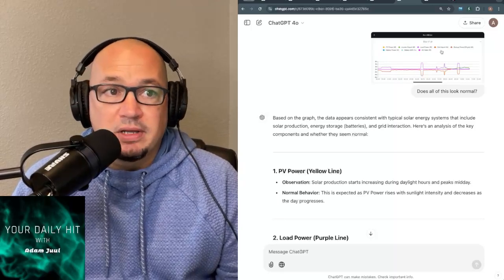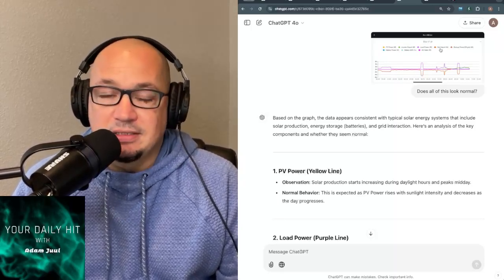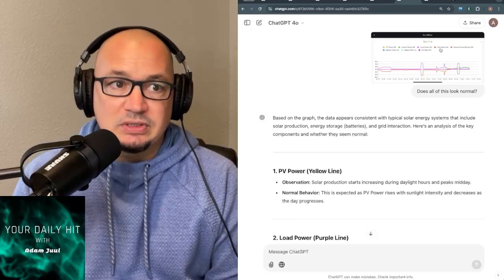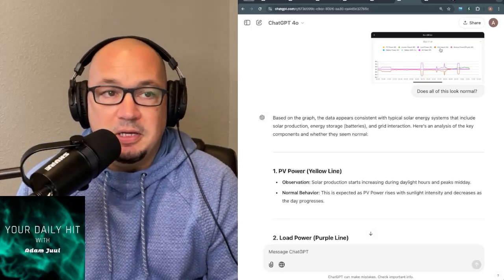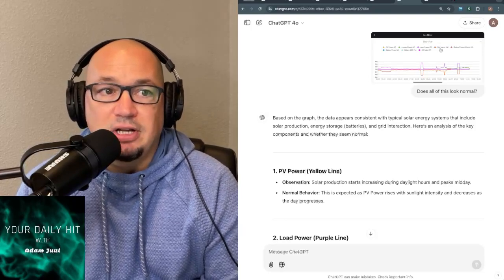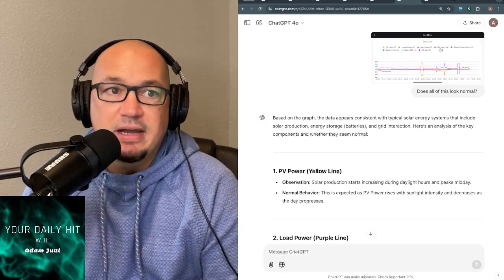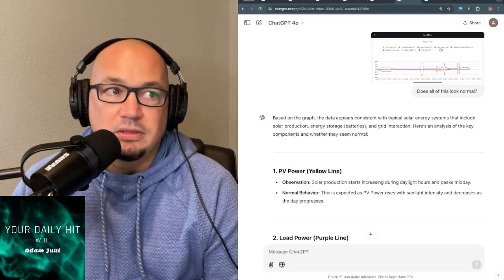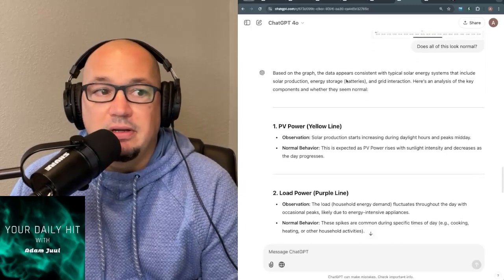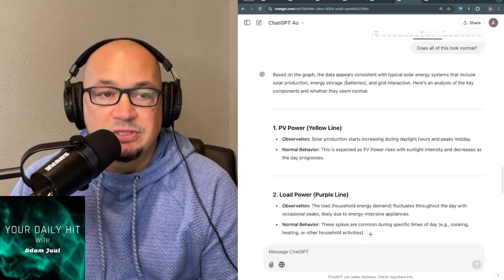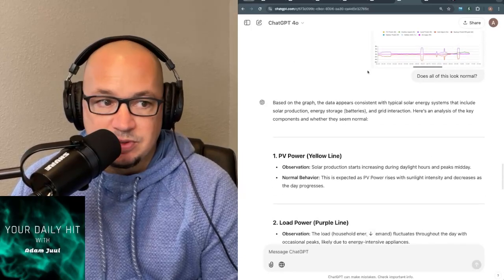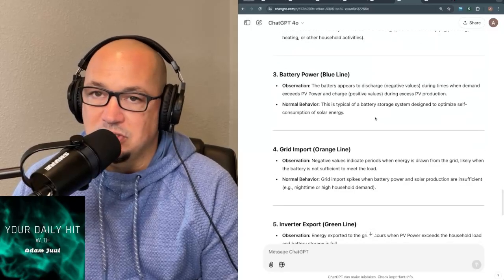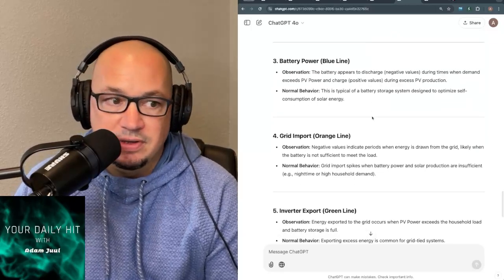The point of going into this app is to ensure that everything is working properly with the solar system. I just took a screenshot of the app and the graph it gave, and said, "Does all of this look normal?" Chat gave me a very long answer and an explanation of what every one of those elements meant, whether it was normal behavior, and some other things to look out for as we're reviewing the data.